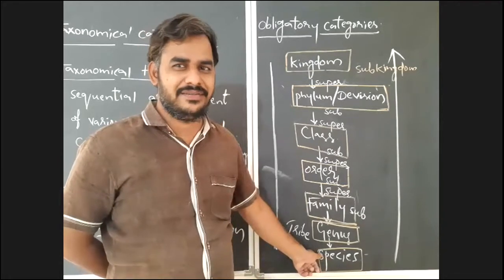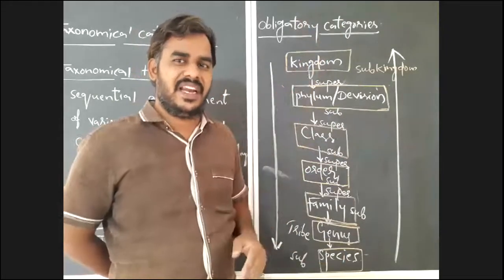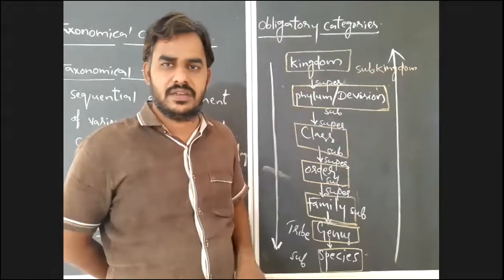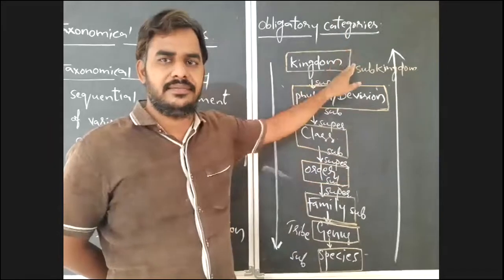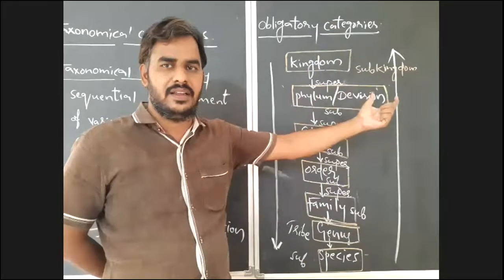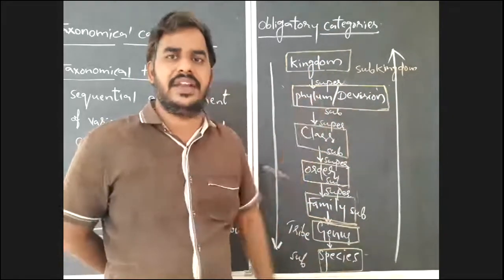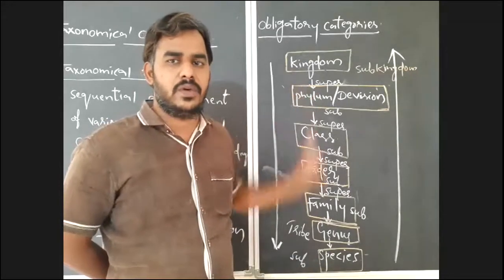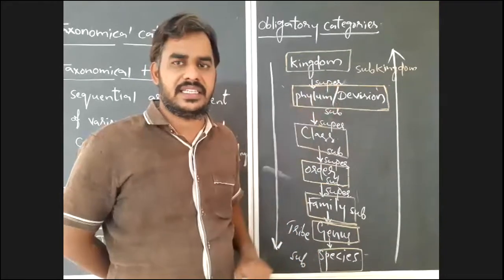No. If you observe here, the number of organisms will increase, but the relationship or similarities between the organisms will decrease. If we move in ascending order, that is from species to kingdom, the number of organisms will increase, but the relationship between the organisms, or the similarities between the organisms, will decrease. So that too we have to remember. If we move from kingdom to species, that is descending order. If we move from species to kingdom, that is ascending order.